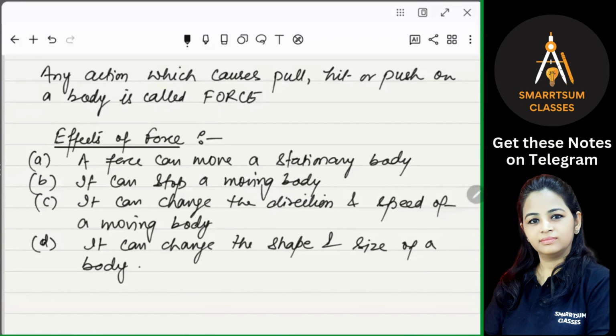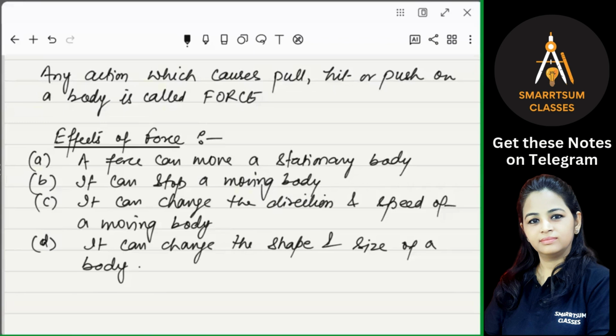Whenever a body is stationary, it starts moving if we apply some force on it. Similarly, if a body is already moving and we want to stop it, again we have to apply some force. If we want to change the direction and speed of the body, or change its shape and size, we need to apply force. So these are the effects of force which can be seen. However, we cannot see the force. Any action which causes pull, hit, or push of a body is termed as force.